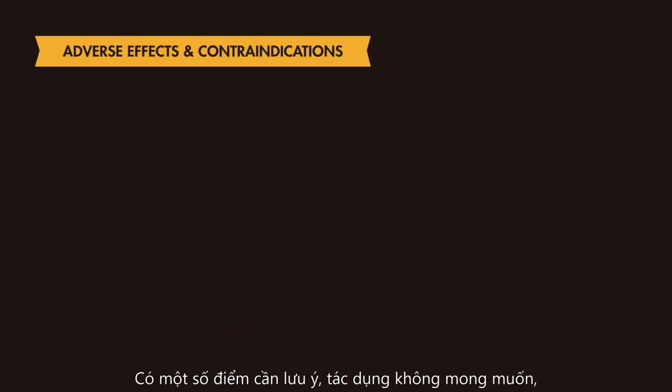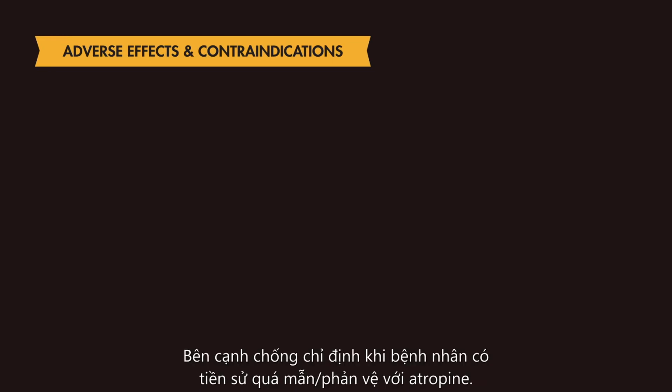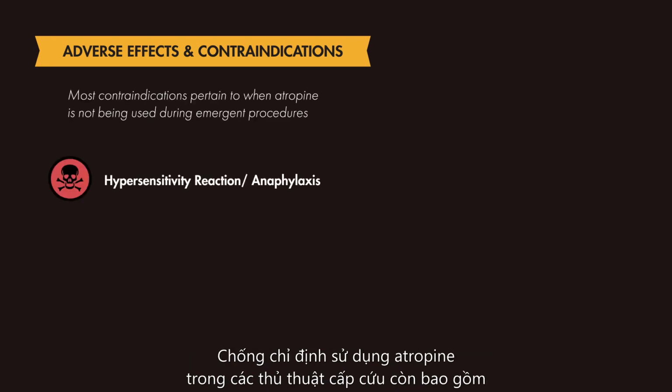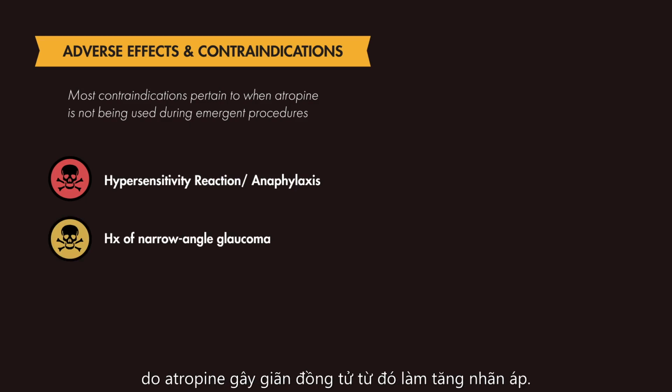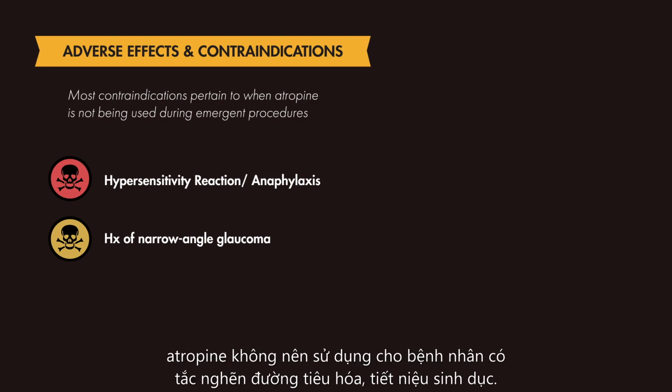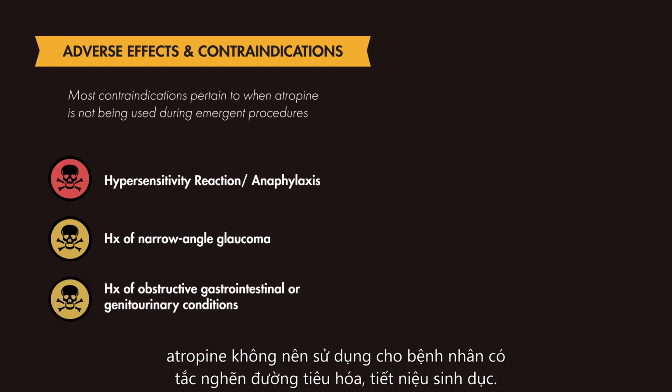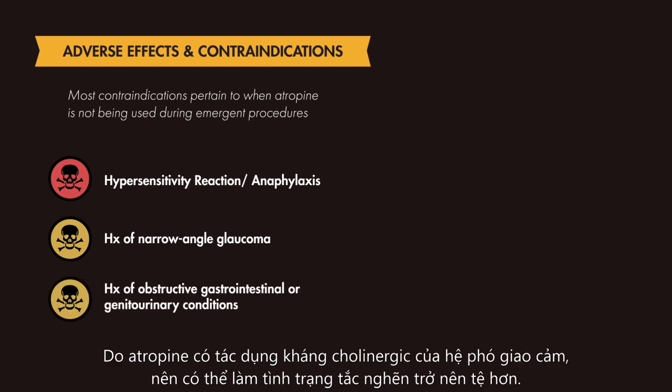There are a few considerations, adverse reactions, and contraindications when using atropine during RSI. In addition to the contraindication of using any medication when there is a history of known hypersensitivity, most contraindications arise when atropine is not being used during emergent procedures, such as the avoidance of its use in patients predisposed to narrow-angle glaucoma, since it causes pupillary dilation and may increase eye pressure within the eye. Additionally, when not being used in resuscitation situations, atropine is contraindicated in patients with obstructive gastrointestinal or genitourinary conditions because it may exacerbate the underlying condition because of its anticholinergic effect on the parasympathetic nervous system.